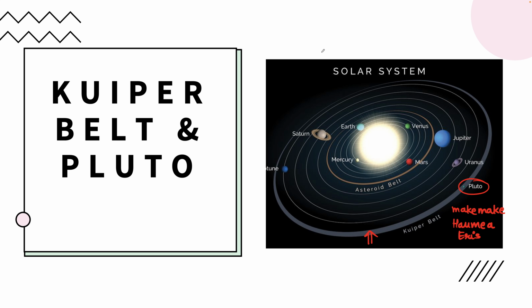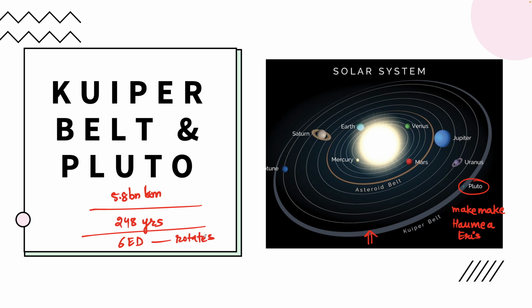Pluto is located 5.8 billion kilometers away from the Sun. It takes around 248 years to revolve around the Sun and 6 Earth days to rotate on its axis. The atmosphere of Pluto is again thin, comprising nitrogen, methane and carbon monoxide, and Pluto has 5 moons, the largest being Charon. And about rings, Pluto has no rings. So these are the planets that are part of our solar system.